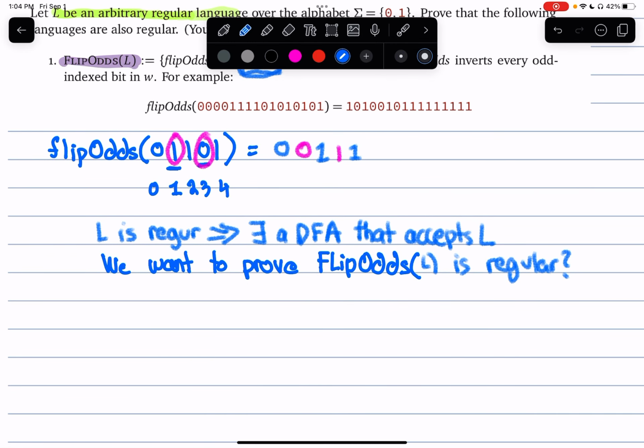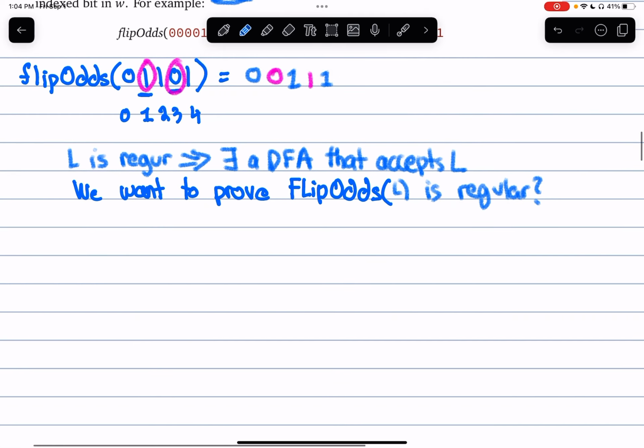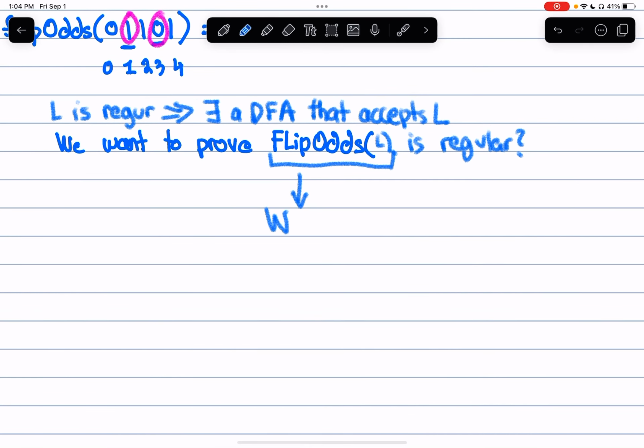One way that we learned was we can build regular expressions. Another way that we learned is we can construct DFAs. Another thing that you guys hopefully learned in lecture was NFAs, right? So the languages accepted by regular expressions, DFAs, and NFAs are all one and the same. They are all regular languages. So in order to prove that flip odds is regular, we will build an NFA that accepts flip odds.